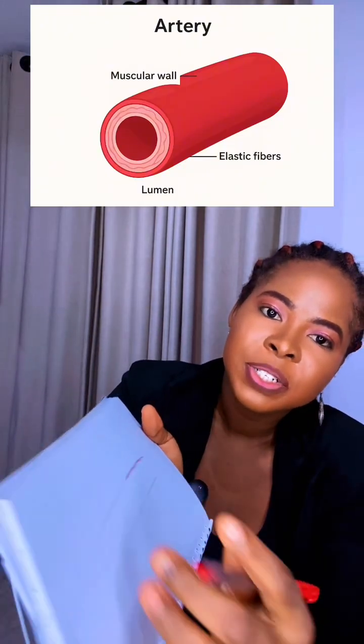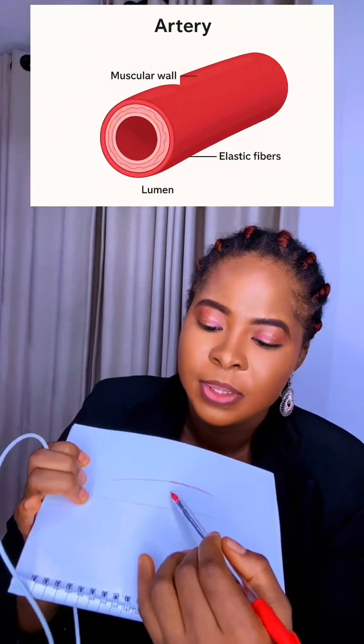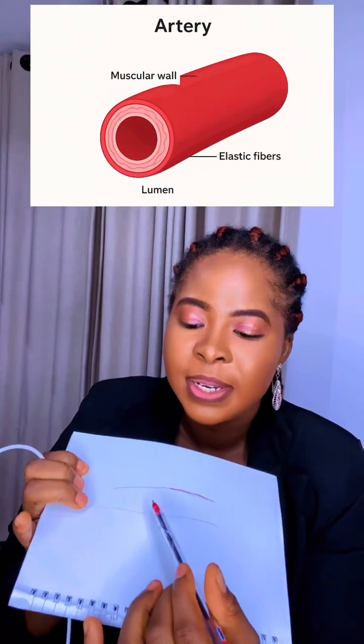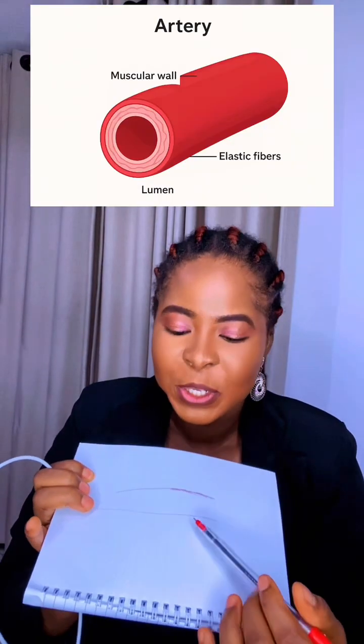The arteries also have elastic property, so they have the ability to expand and contract. When the heart pumps blood, the artery expands to accommodate the quantity of blood being pumped, and when the heart is not pumping, it relaxes.